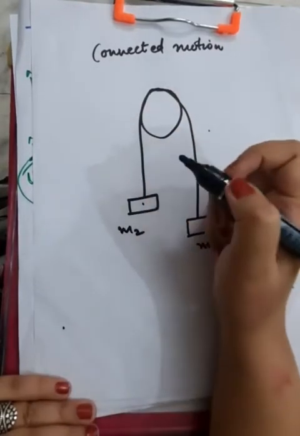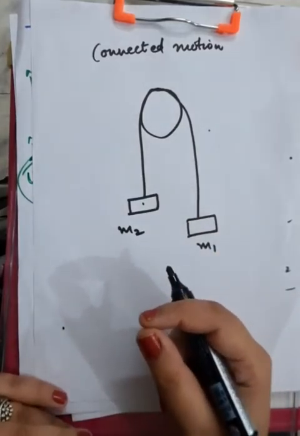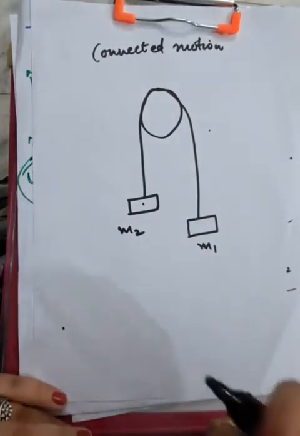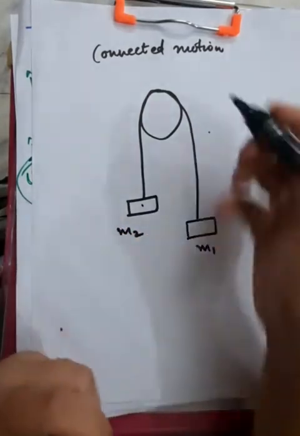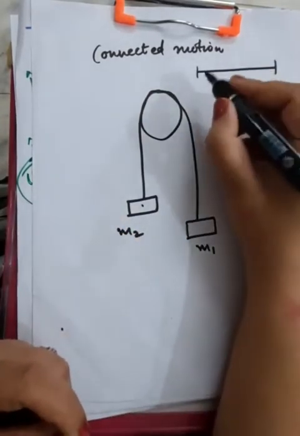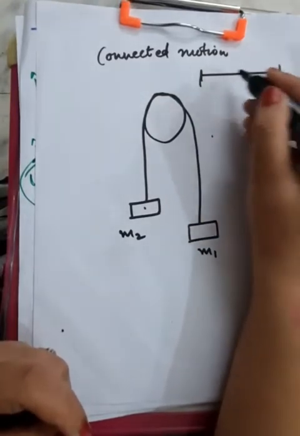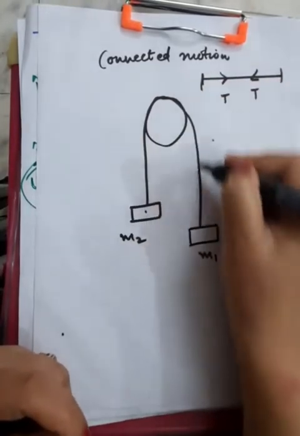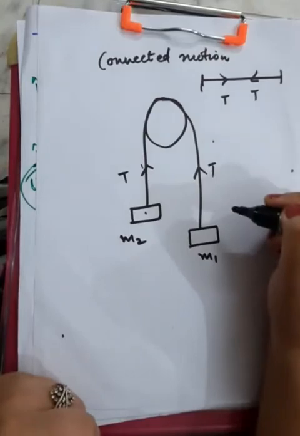Always remember that in strings a force acts, which is an internal force. That force is known as tension. Whenever a string is stretched due to any mass, a force develops inside it, and that force is known as tension. Tension acts like this. So if this is the string, this will be the direction of tension, right?